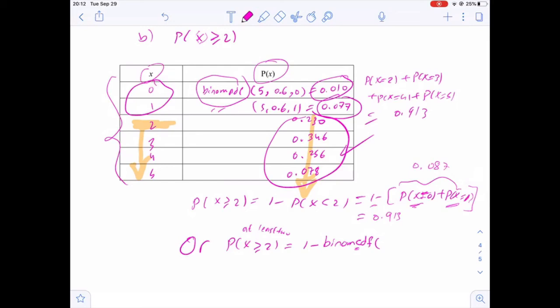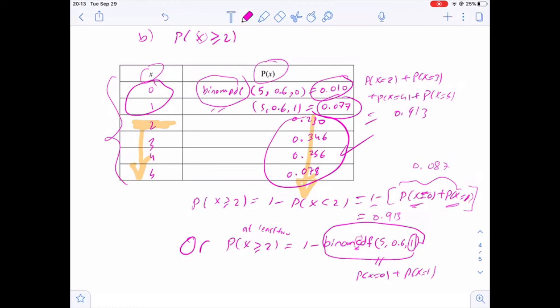So we can use this command, binomCDF, to solve this problem, 5, 0.6 and 1. Now when I write this, the calculator will find probability of x equals 0 and probability of x equals 1, if we write 1 here. If we write 2 here, it will add probability of x equals 2.